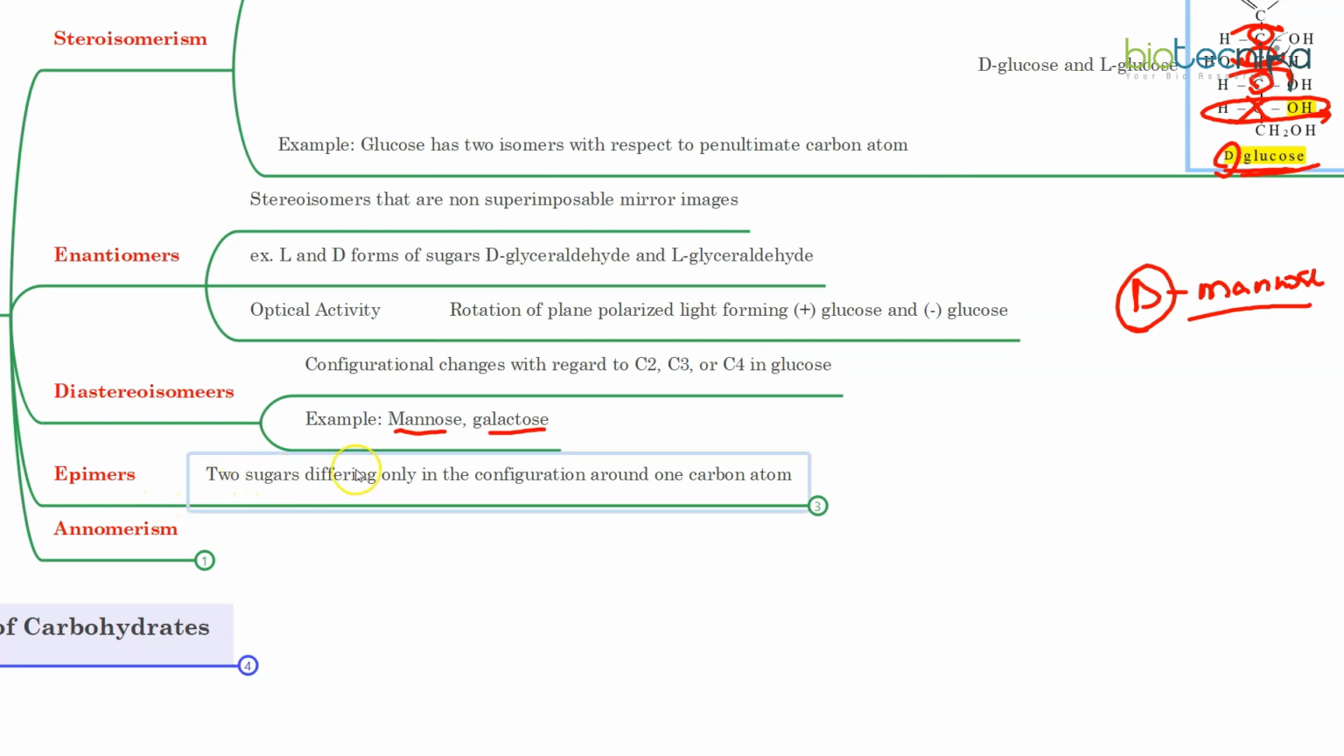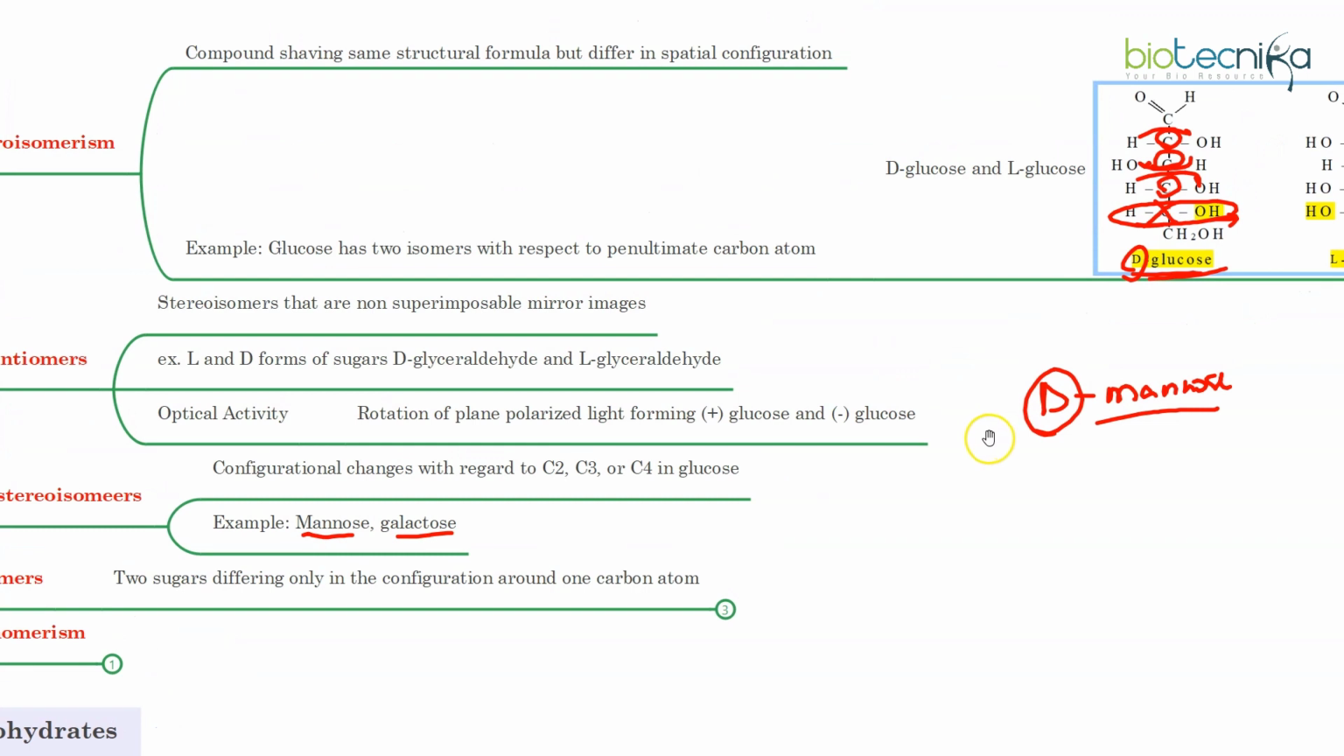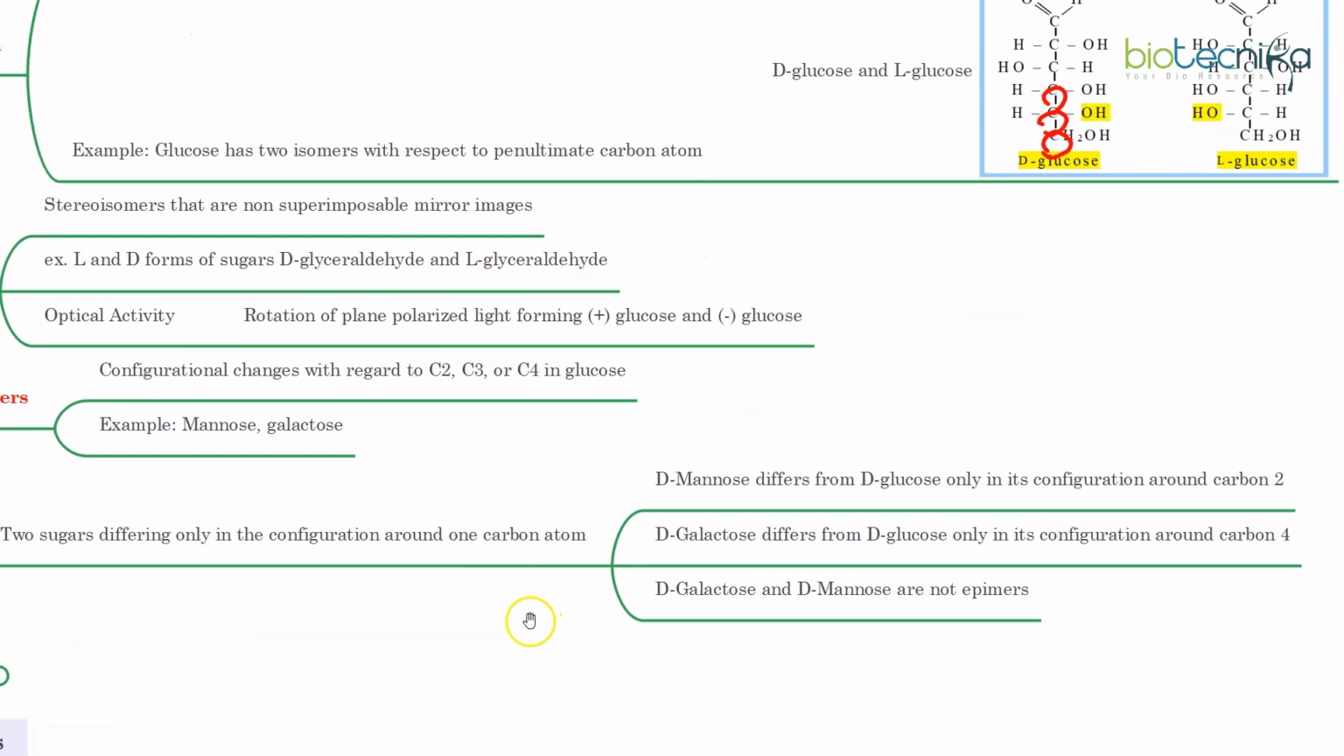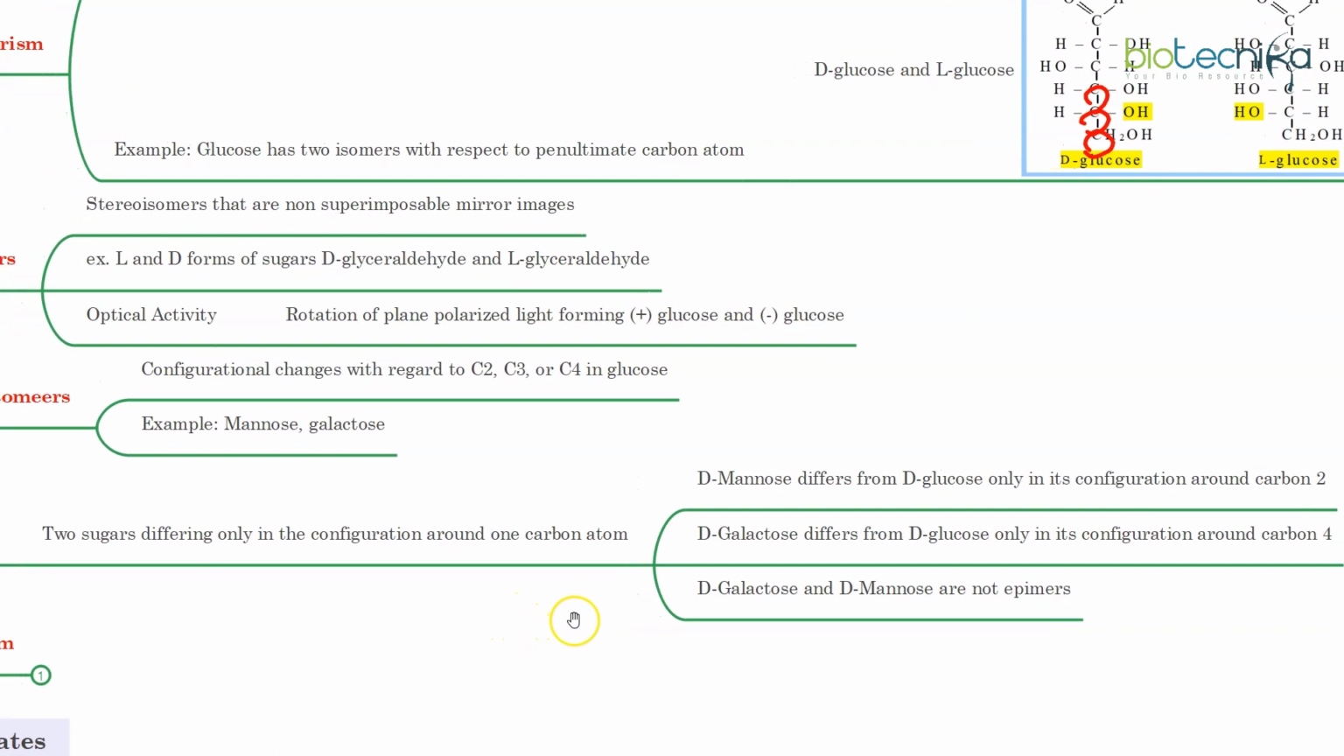Next concept is about epimers. Epimers are 2 sugars which differ only in the configuration around 1 carbon atom. I was giving you the idea that you can have D-glucose and D-mannose with a difference in 3 carbons, so carbon differences can be there. But if the difference is only at 1 carbon, then they are called epimers.